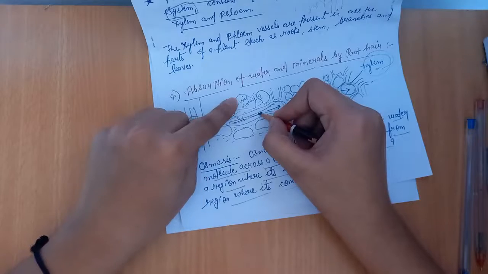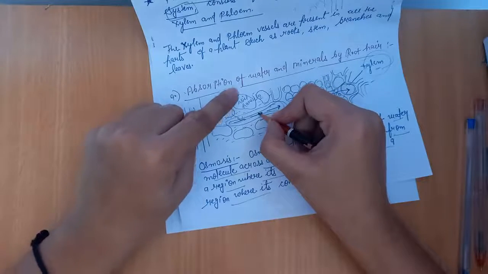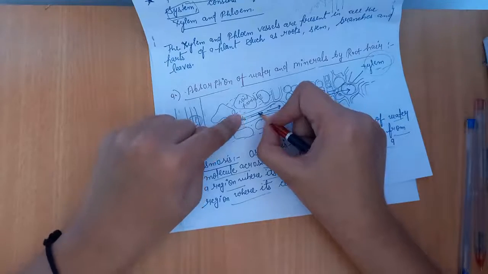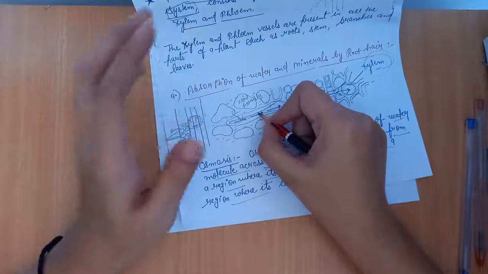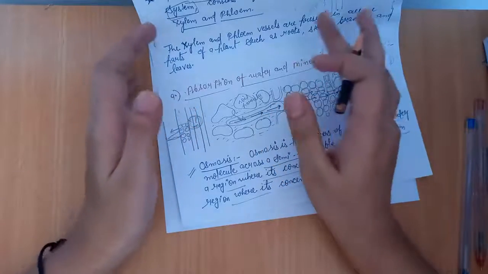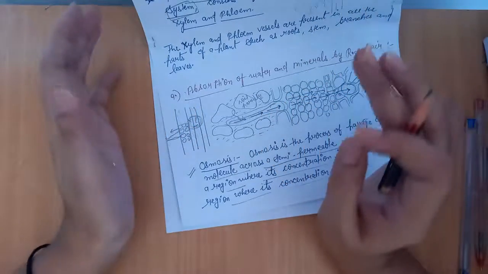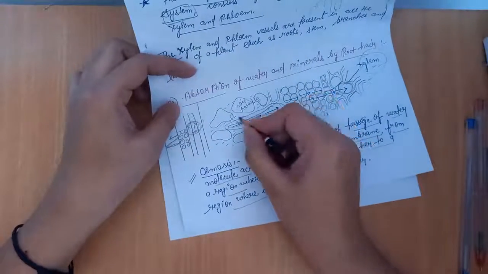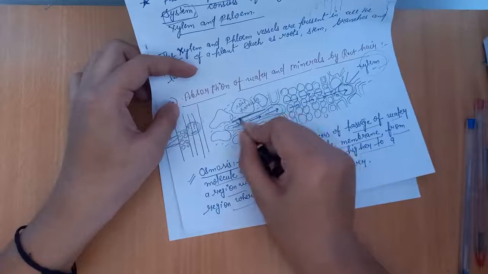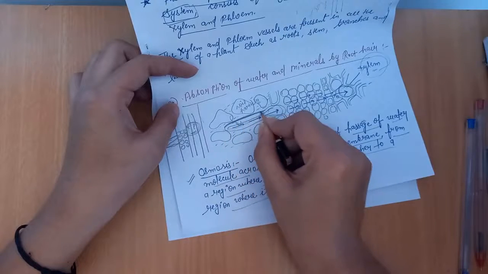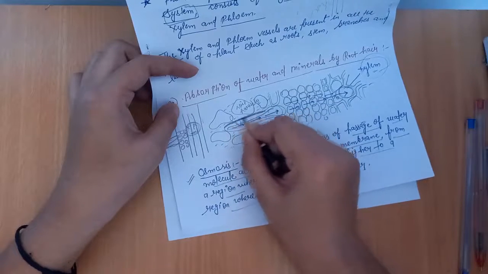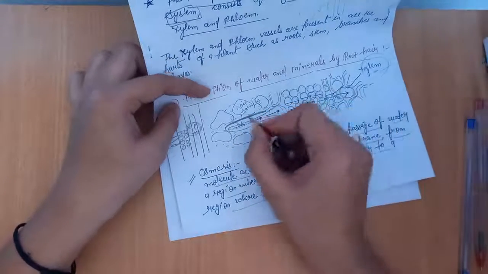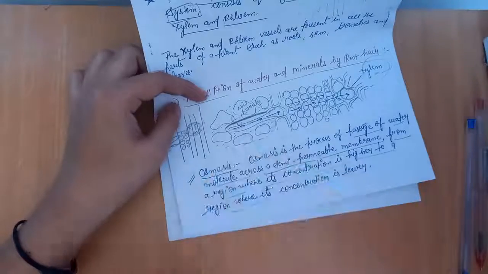So osmosis is the process of the movement of water from its higher concentration towards its lower concentration across a semi-permeable membrane. Semi-permeable membrane means a membrane that allows a specific substance to pass through it. And here the semi-permeable membrane is the membrane of the root hair. This is the semi-permeable membrane. This membrane allows only a particular substance to pass through to go inside or to go outside. So this is the semi-permeable membrane, and this is osmosis.